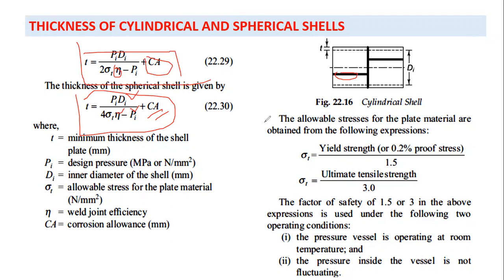And also, while you will be designing, do remember the value of sigma t is either ultimate tensile strength divided by 3 or yield strength divided by 1.5. Now, for a brittle material, there is no yield strength, right? So we take the 0.2% line of the proof strength, and this is called the yield strength. Clear? Okay. Now let's go to the next slide.